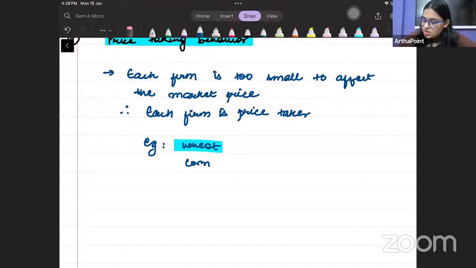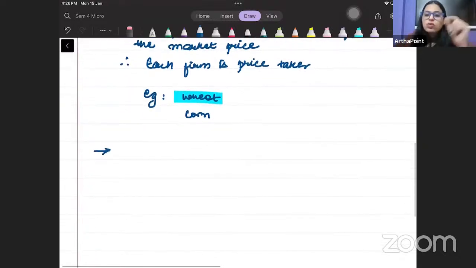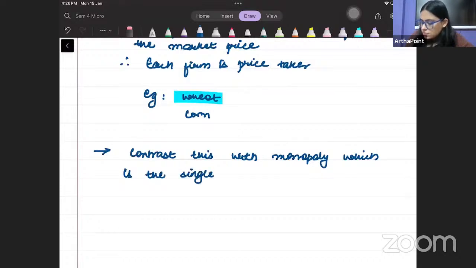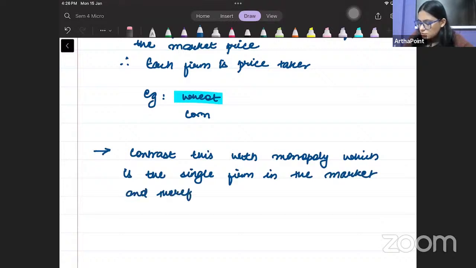Please write down the second point, that we want to go ahead and we want to compare it with its opposite. So contradict or contrast this with monopoly, which is the single firm in the market and therefore price maker.